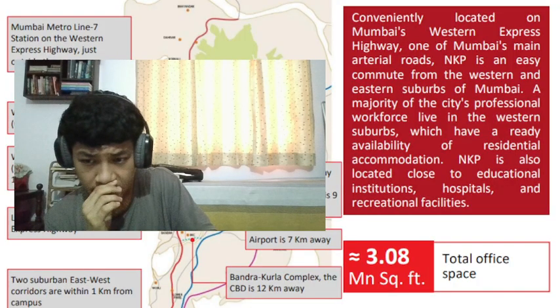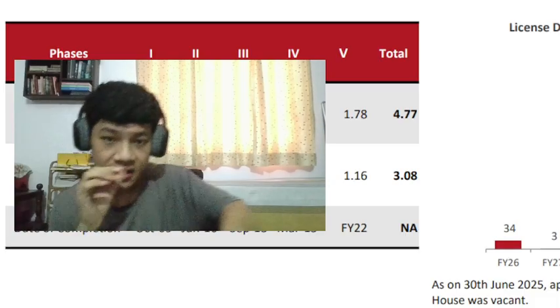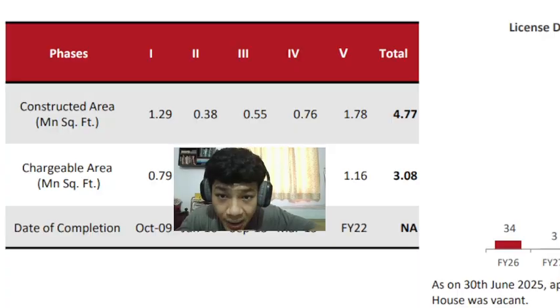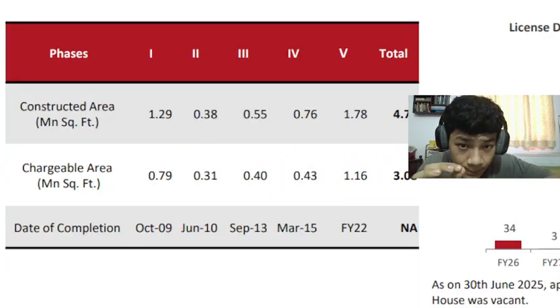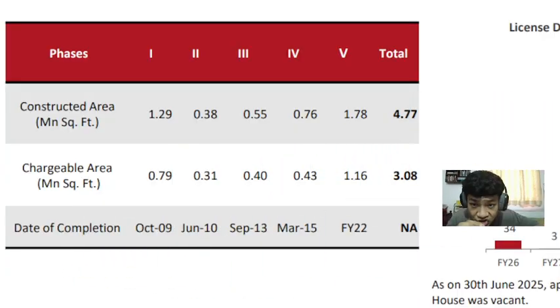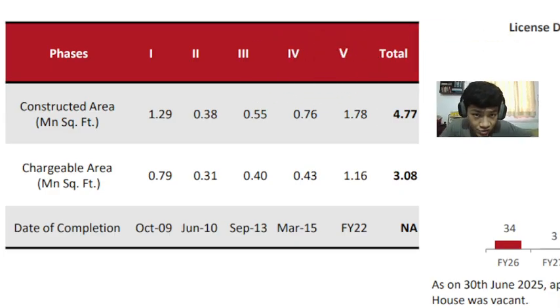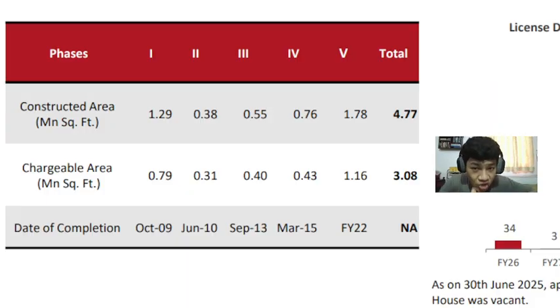Let's move on. Important figure. The park was built in 5 phases. Pay attention to the dates and the chargeable area. Total constructed area is 4.77 million square feet, out of which 3 million is chargeable area.